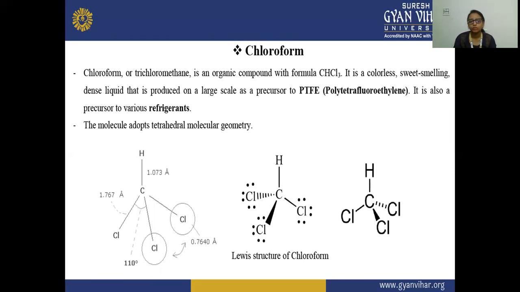As you see here, the angle between chlorine, carbon and chlorine is 110 degrees, and the carbon-chlorine bond length is 1.767 angstrom, and the carbon-hydrogen bond is 1.073 angstrom. And the distance between the chlorine atoms is 0.7640 angstrom. And this is the Lewis structure of chloroform, showing the electrons present on the chlorine atoms and the electrons that are shared by the chlorine and the carbon atom.